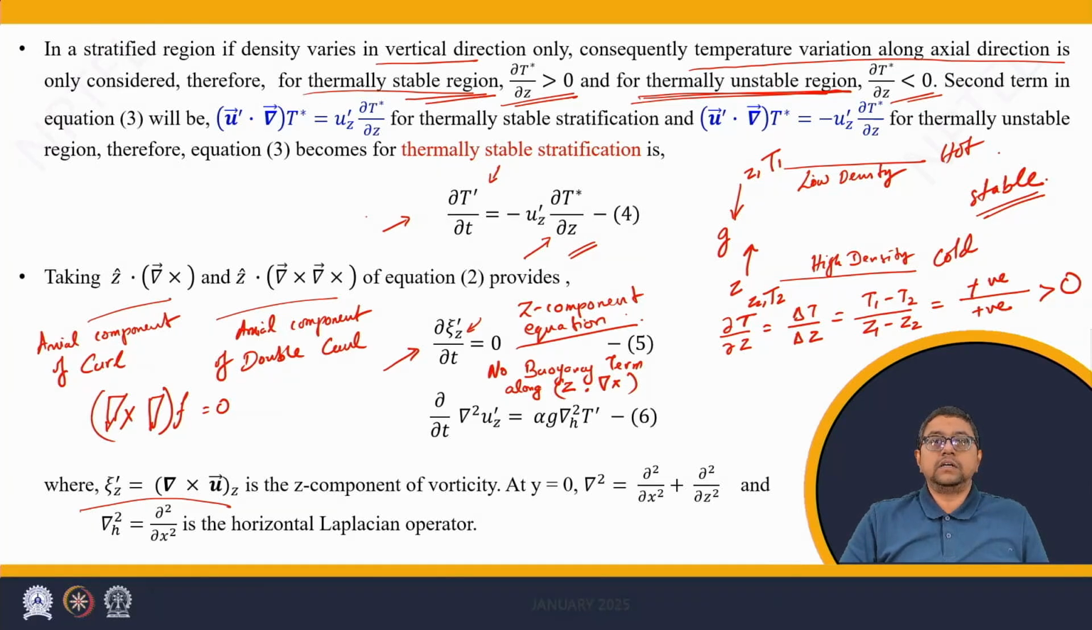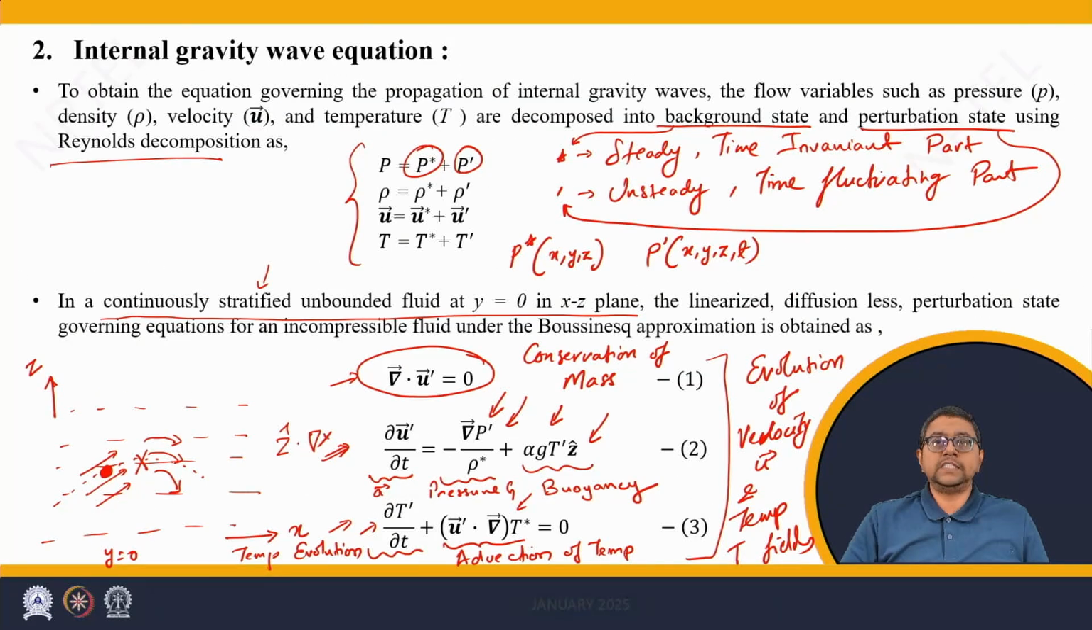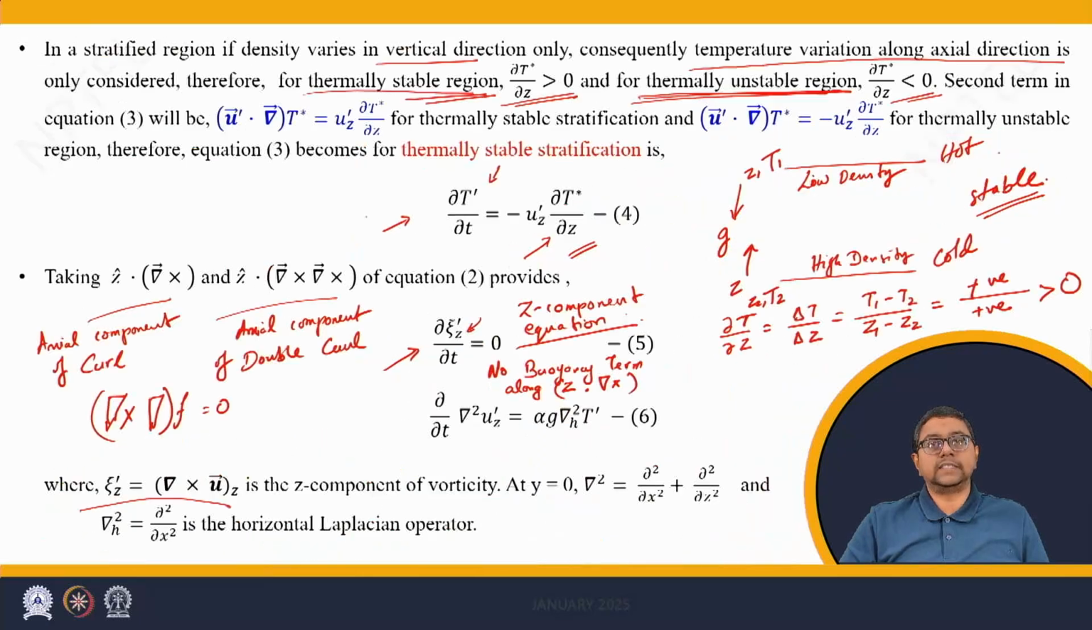Note that do not confuse between the buoyancy term along z and curl of buoyancy term along z. The buoyancy term exists along the z-axis, but the curl of the buoyancy term does not exist along the z-axis. Hence, the equation number 5 has 0 on the right hand side.